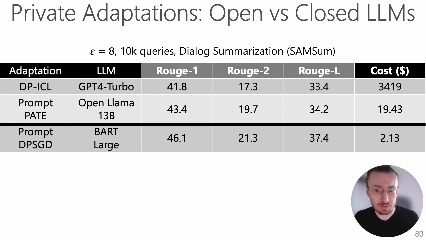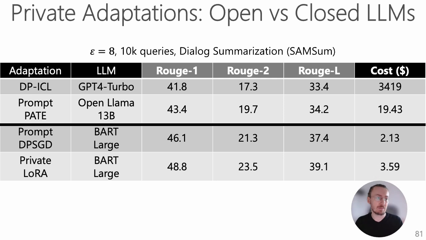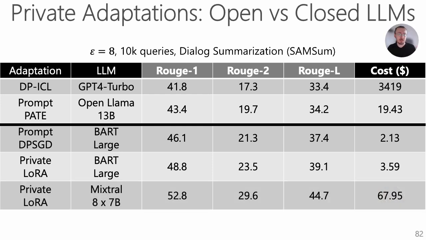We further decrease the cost and increase the performance by using our PromptDPHD. This is PromptDPHD on the BART large model. Here the cost can be reduced to as low as roughly $2. We can also boost the performance a little bit if we apply private LoRa instead of PromptDPHD on the same LLM, but the cost also slightly increases. And finally, we can leverage one of the top-notch open LLMs, in this case Mixtral 8x7b, to obtain the highest performance. However, this comes at a substantial increase in the cost to around $68.